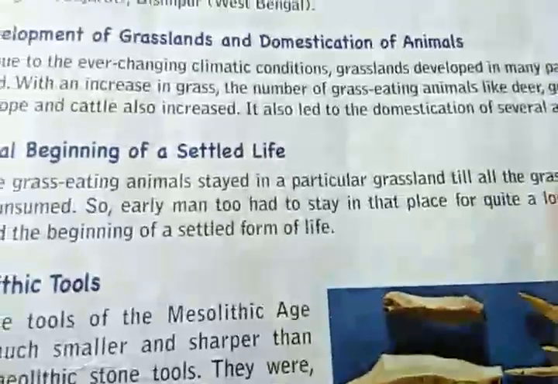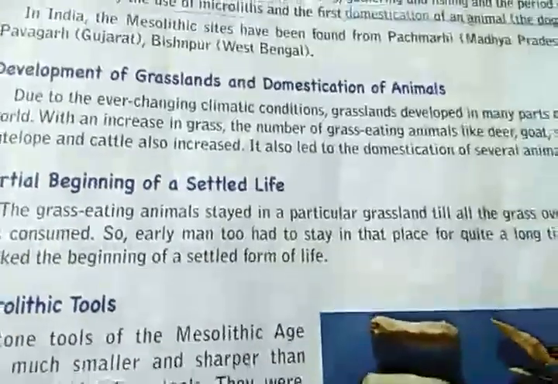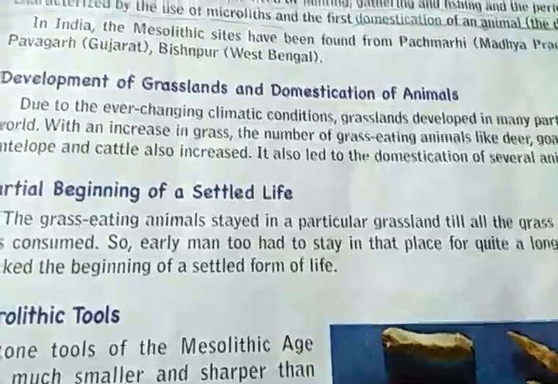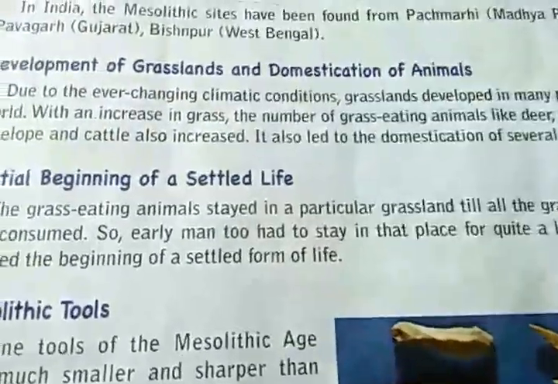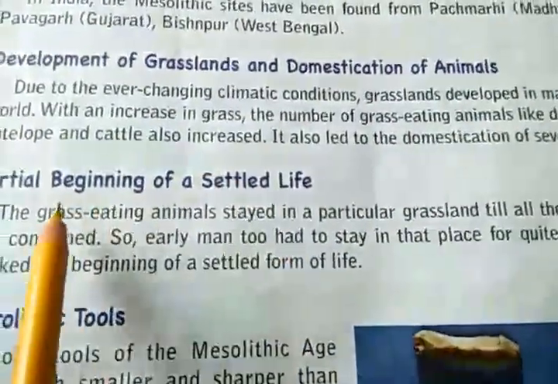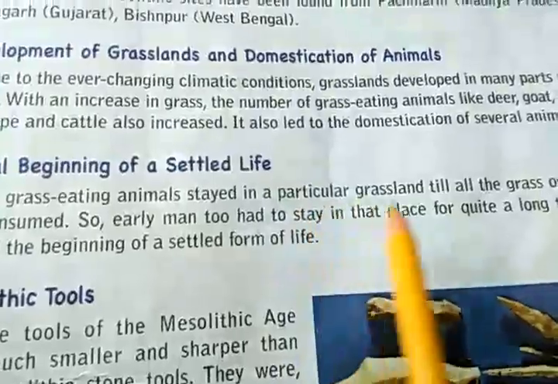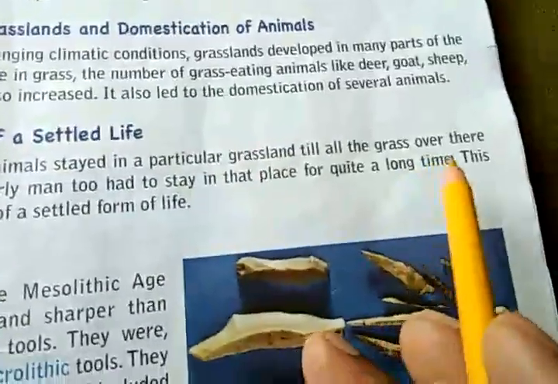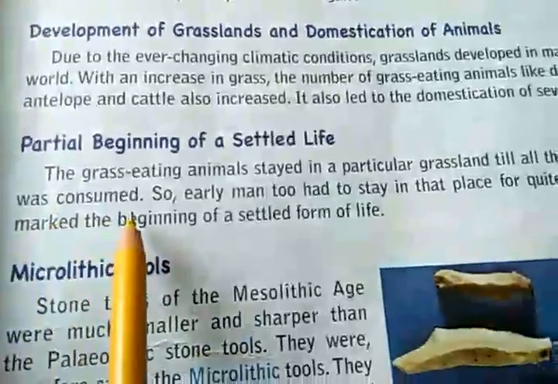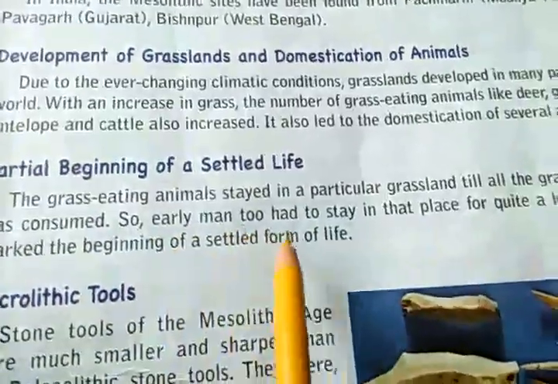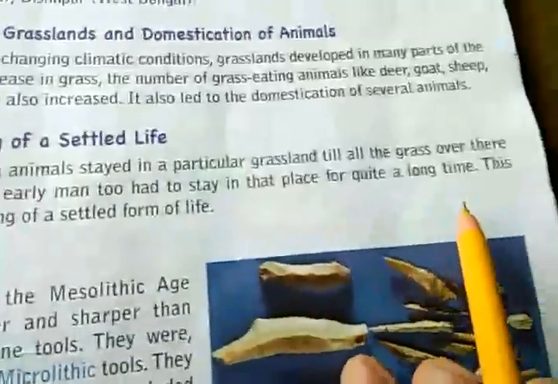So in this way, they learned of living in one place for a couple of weeks or a month. That was the beginning of settled life. So the grass eating animals stayed in a particular grassland till all the grass over there was consumed by the cattle. So early man too had to stay in that place for quite a long time.